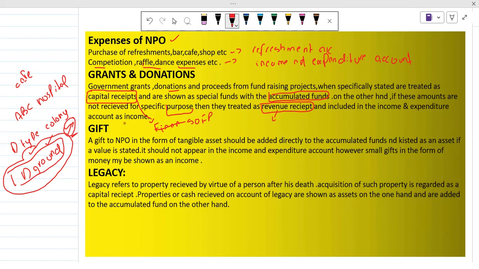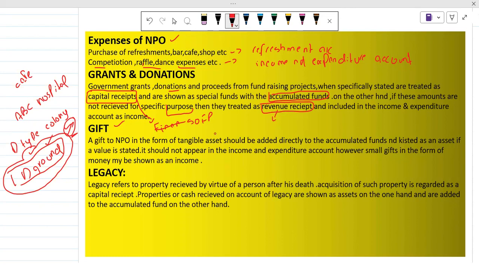So the next term is gift. Gift to an NPO in the form of tangible assets. You know that there are a lot of wealthy people, and they have their will in their lives.